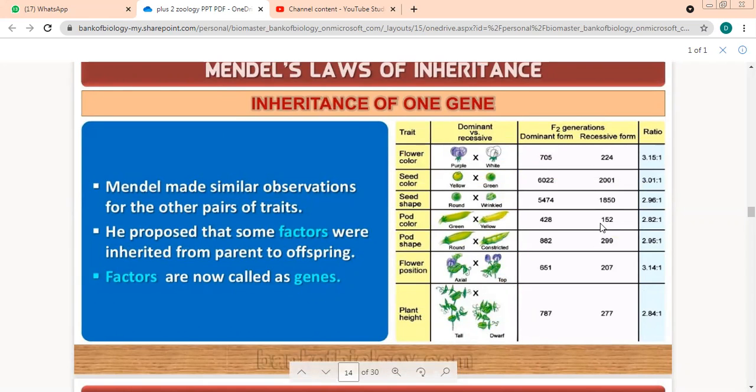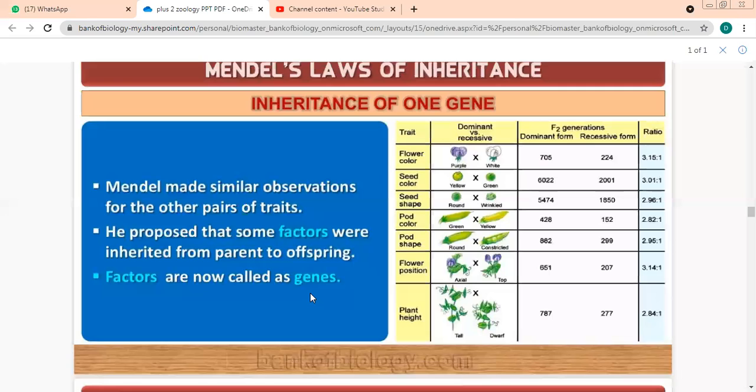Mendel made similar observations for other traits also. Not only this, he did it for flower colors also, and then he got these results. Whatever results he got, he saw that the ratio was the same: 3:1 is the phenotypic ratio and 1:2:1 is the genotypic ratio. So many other characters he studied, flower color, seed shape. So he concluded that some factors were inherited from the parents to the offsprings. Certainly, something is there which is inherited from the parents to the offsprings. Mendel called them factors. And nowadays, what are they called now?